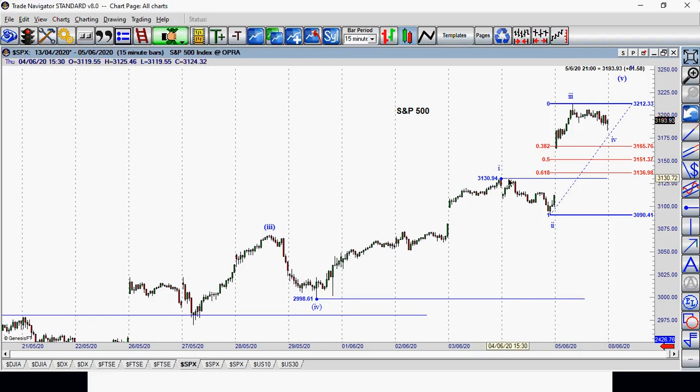So that's the key level now. The key level is 31.30. That is the top of wave 1, and the wave 4 here must not come to that level. So the key support is 31.30.